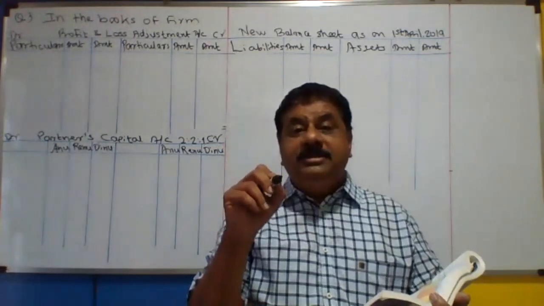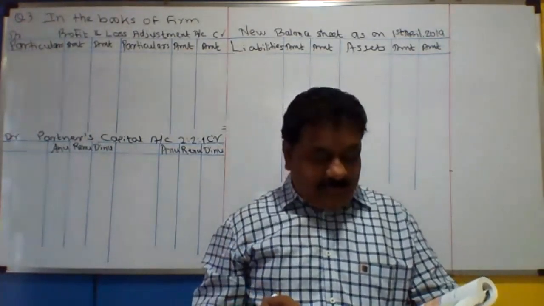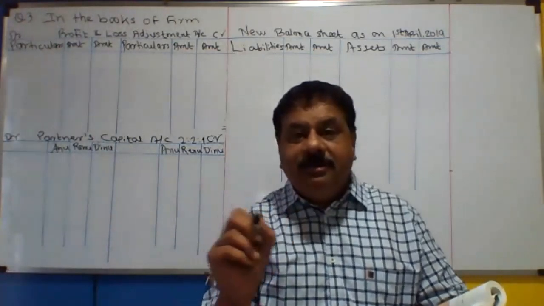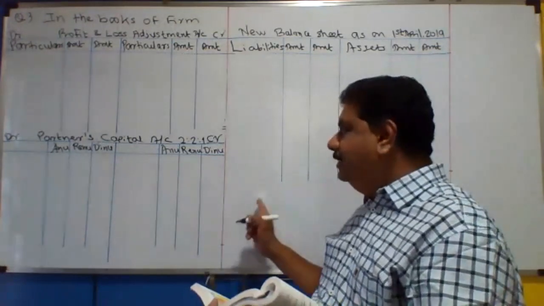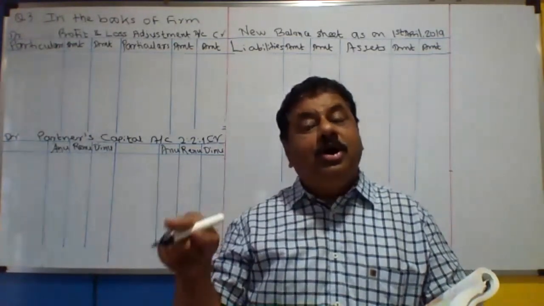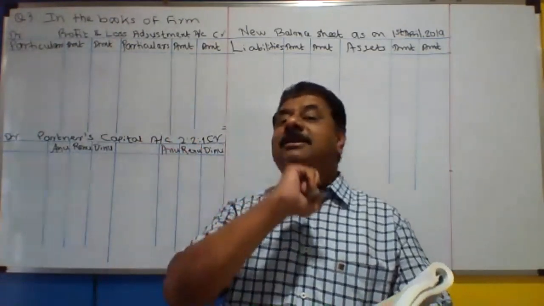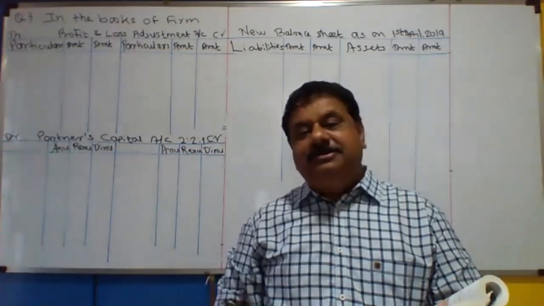And here the goodwill is raised for entire firm, for all partners. And it is not mentioned that goodwill is written back. तो हमको बस गुडविल कैलकुलेट करके कैपिटल के क्रेडिट में लिखना है और बैलेंस शीट के एसेट में भी लिखना है. Then Dinu should be paid 3,000 by check.